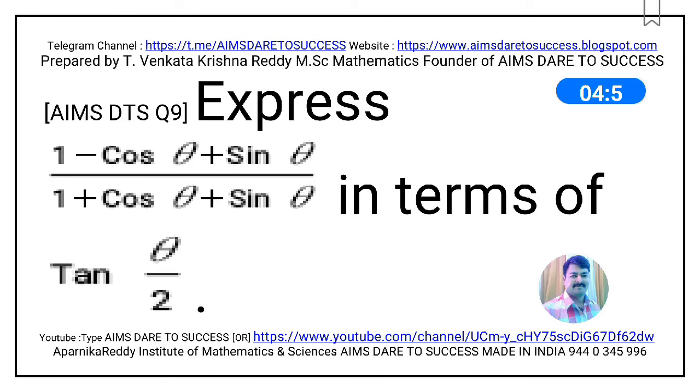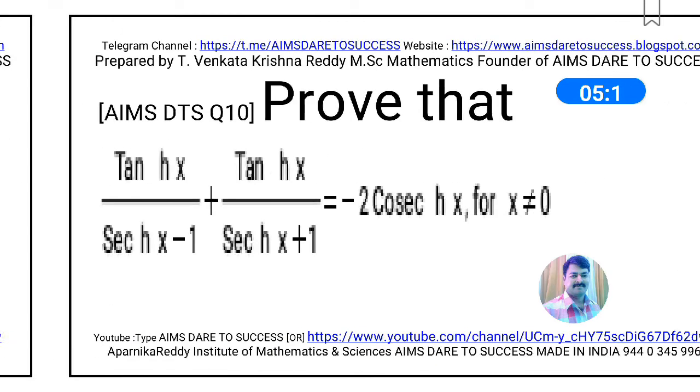Express the numerator 1 minus cos theta plus sin theta by the denominator 1 plus cos theta plus sin theta in terms of tan theta by 2. This question is also from trigonometry. Now I am moving to question number 10.